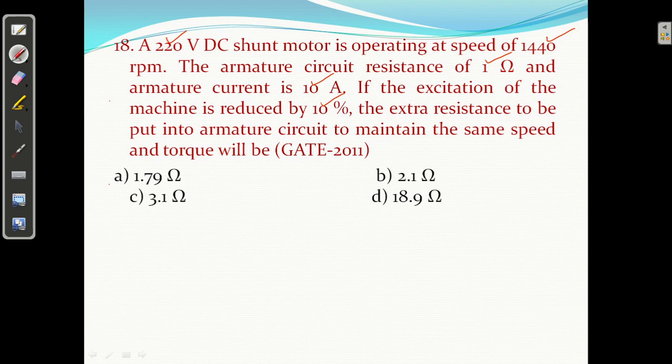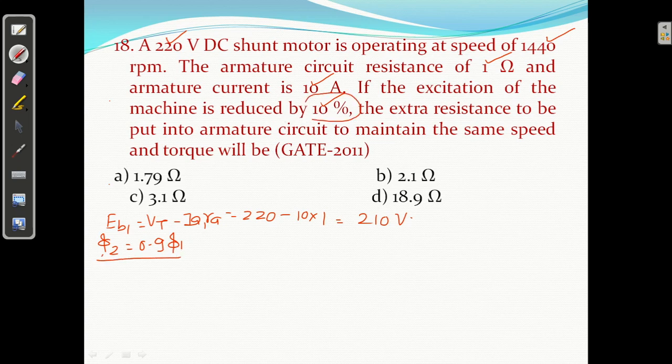Okay, so you can calculate EB1. EB1 equal to what? VT minus IA1 RA. So this is 220 minus 10 into 1, equal to 210 volt. Clear? Now I have given phi 2. Phi 2 is given as 0.9 of phi 1. Why? Because it is given that excitation is reduced by 10%. So phi 2 equal to 0.9 of phi 1.